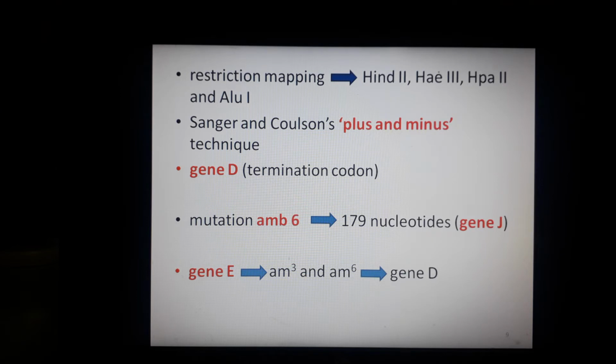Restriction mapping is the method that is used to map an unknown segment of DNA, and this is done by breaking the DNA into pieces and then identifying the location of the breakpoints. For breaking the DNA into pieces, proteins known as restriction enzymes are used, and you are familiar with restriction enzymes. These restriction enzymes can cut, or digest, the DNA molecule at short specific sequences, and where they cut the DNA molecule, they produce restriction sites.